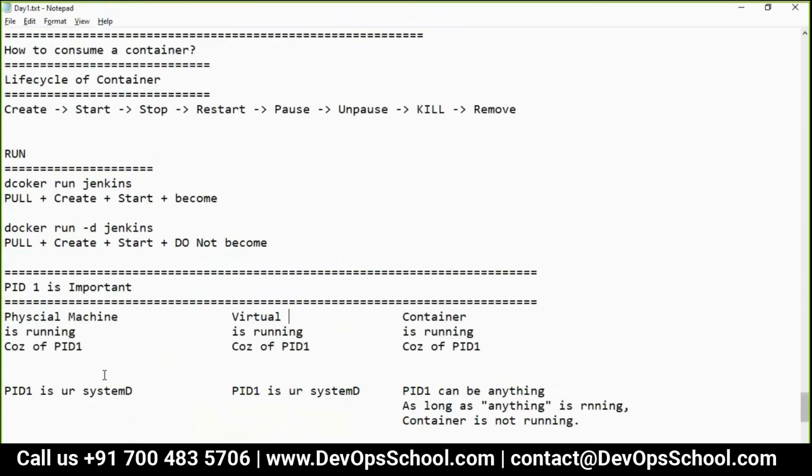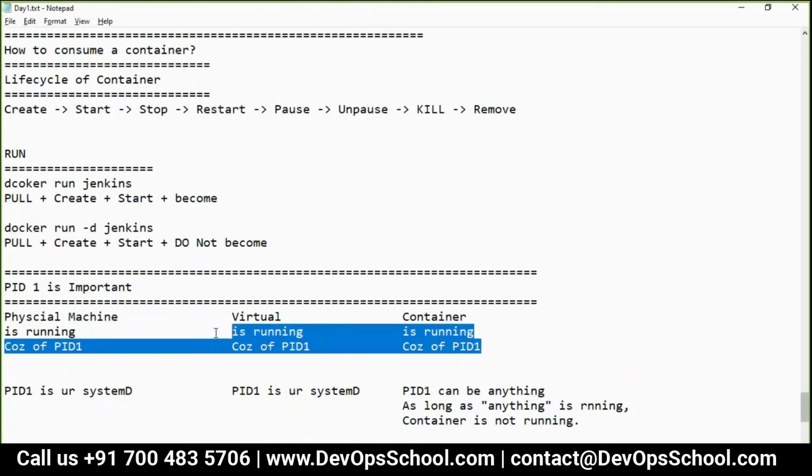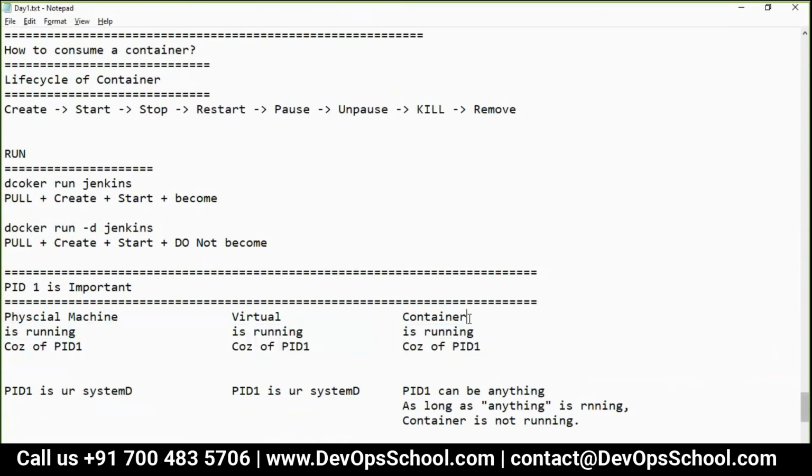So guys, please hard code this one. PID1 is important. Because of that, your physical machine is running, the virtual machine is running, and the container is running. But there is a difference: there is no kernel in the container. So here PID1 is systemd, and in the physical machine you also have systemd. But here PID1 can be anything. As long as that anything is running, the container is running.